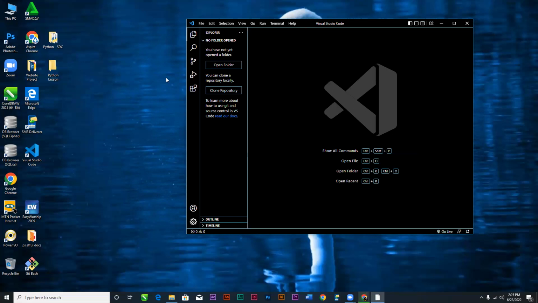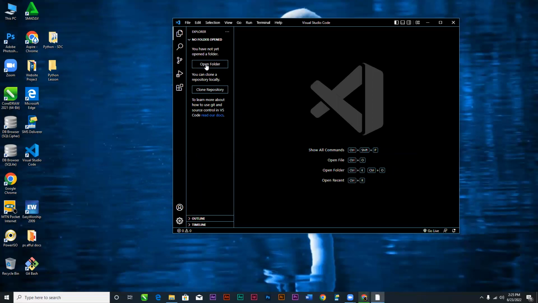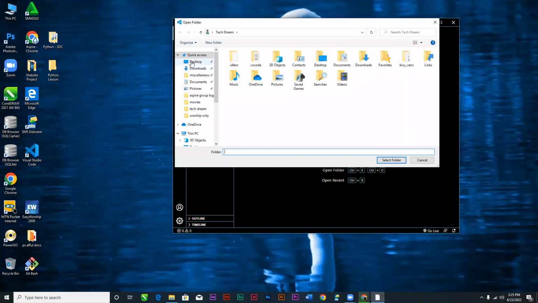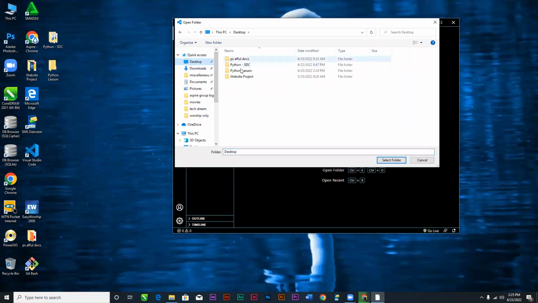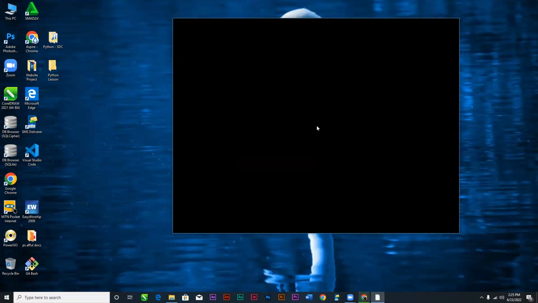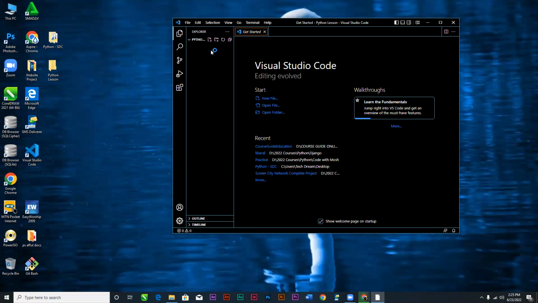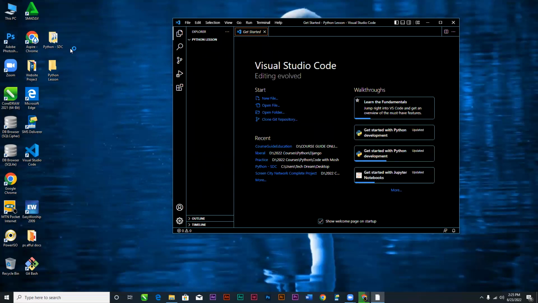And then you see that Visual Studio is now asking me to open a folder. It means it needs a folder to save all your files in. So I'll say open folder. It will take me to my system. I'll go to desktop, then select the Python lesson folder, and the folder will be open in Visual Studio Code. Aside from that, you can also drag and drop it.